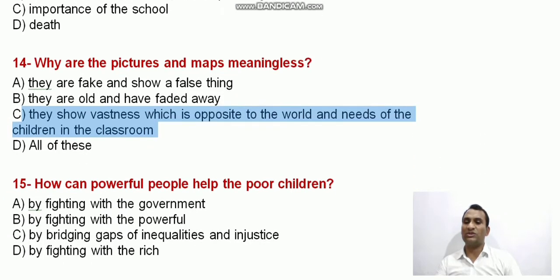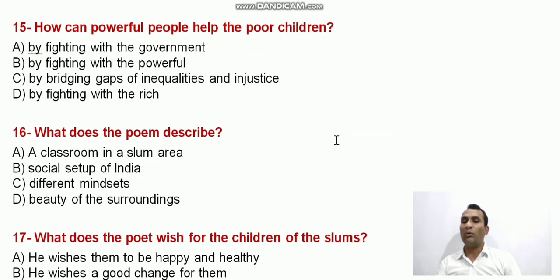So now the next question, question number 15. How can powerful people help the poor children? By fighting with the government, by fighting with the powerful, or by bridging gaps and inequalities and injustice. So the C option is the right one: by bridging gaps of inequalities and injustice.